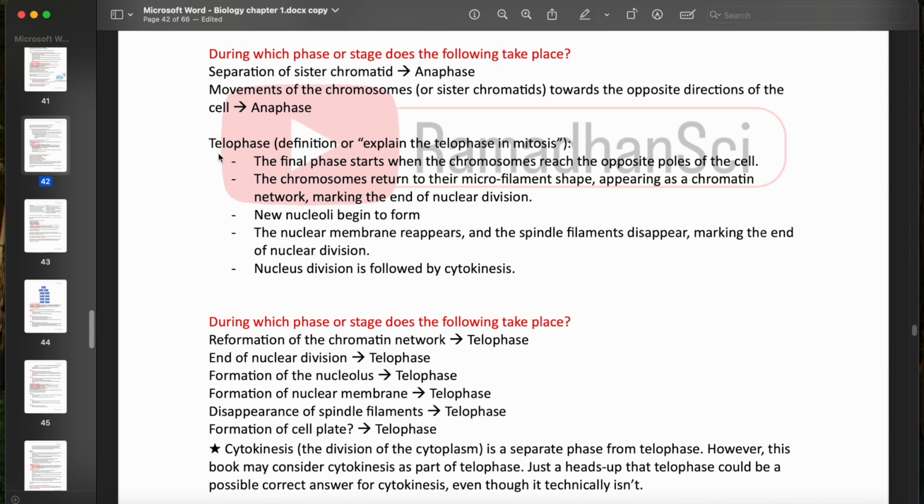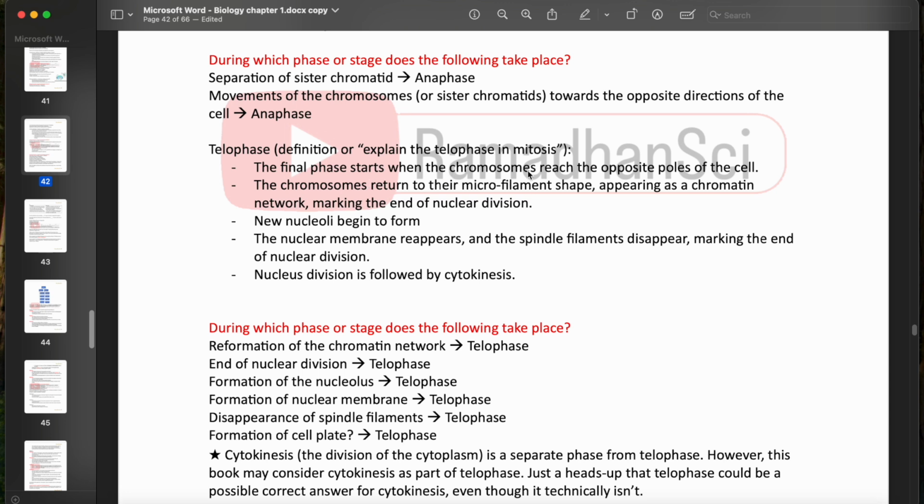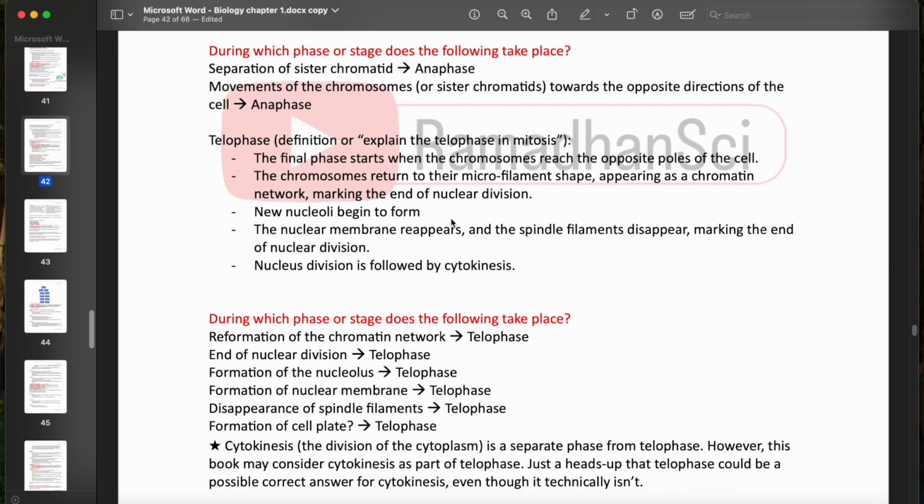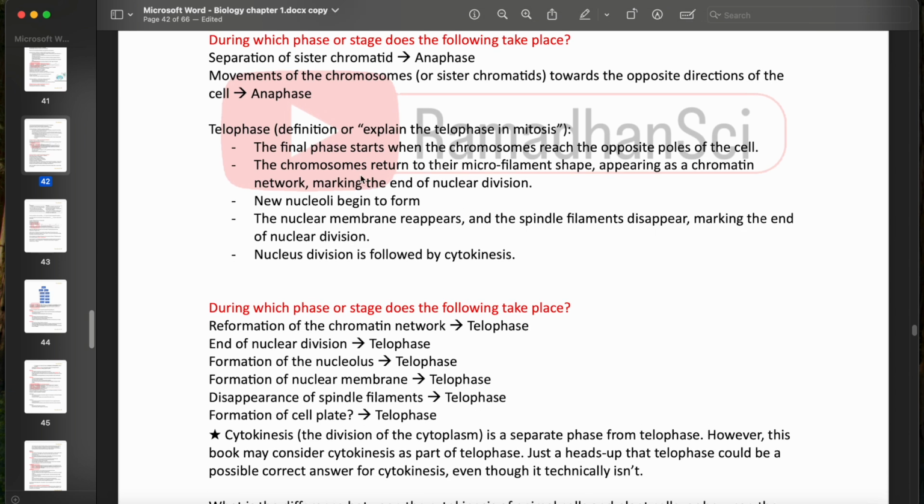The final phase here, being the telophase, is when the chromosomes reach the opposite poles of the cell. So the chromosomes will return to chromatin fibers. Here, every process that happened will just reverse in the telophase. We said in the beginning that the chromatin will condense into the chromosomes.